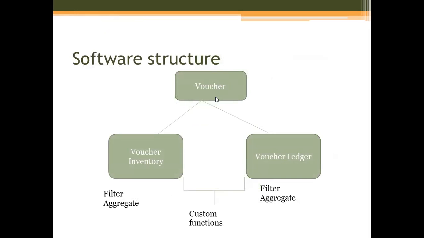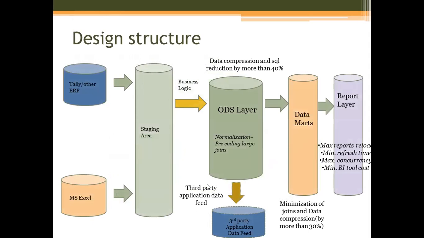Another structure is that there's a voucher and there is a voucher inventory. At each level, there is filtration and aggregation at voucher ledger and voucher inventory. A ledger entry affects your profit and loss, balance sheet, and so forth. Voucher inventory basically means your item movement. These two are linked by custom functions. This is the core structure.